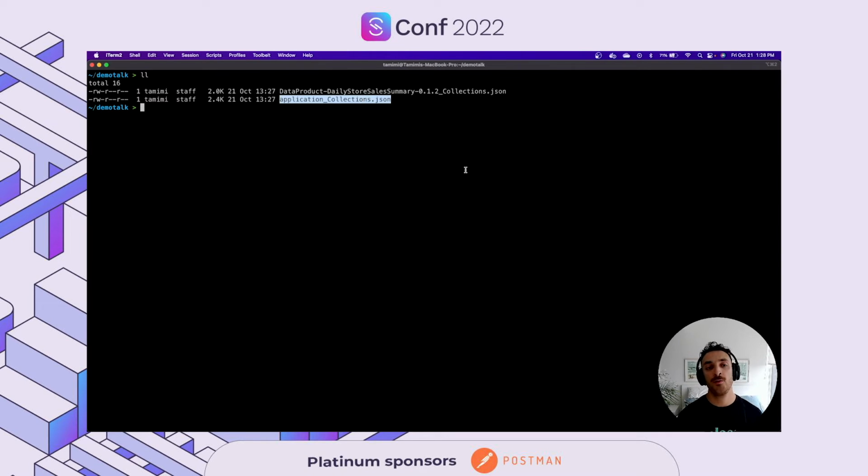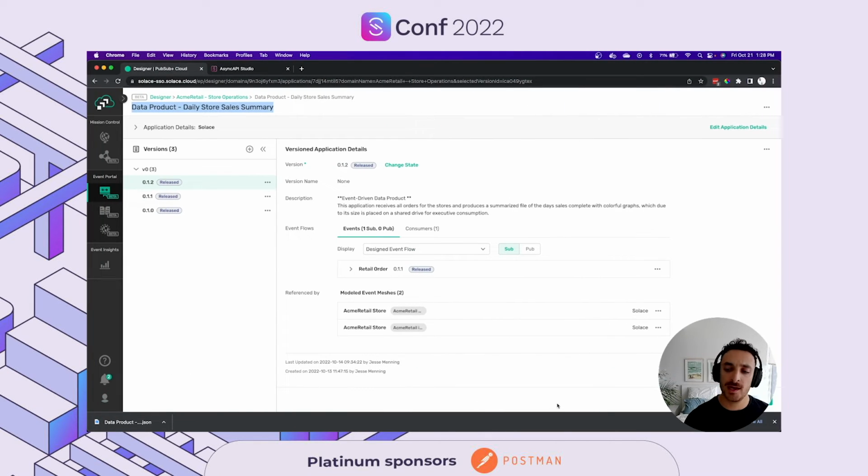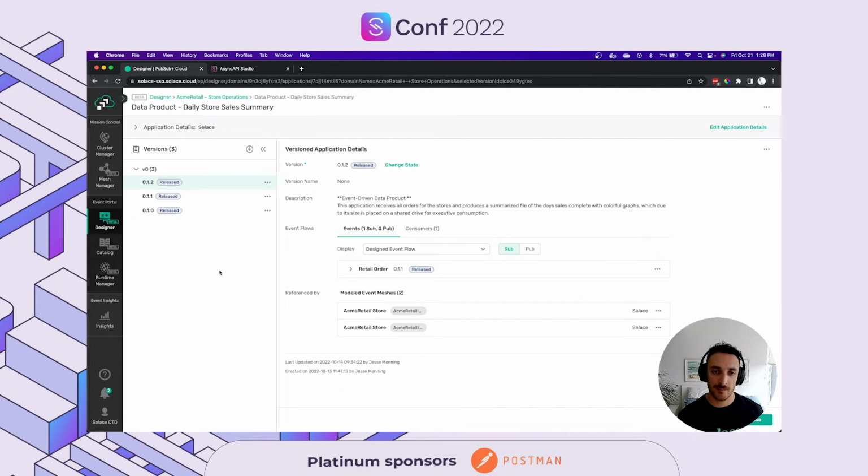And this other Postman collection, these are both the same collection. And this one was generated using the Event Portal API to query the application and get the information or the objects needed to generate a Postman collection. Keep in mind that this CLI tool requires a token generation, and you can generate the token directly from your token management page in Event Portal. But I'll show you where we can get more information about these tools.